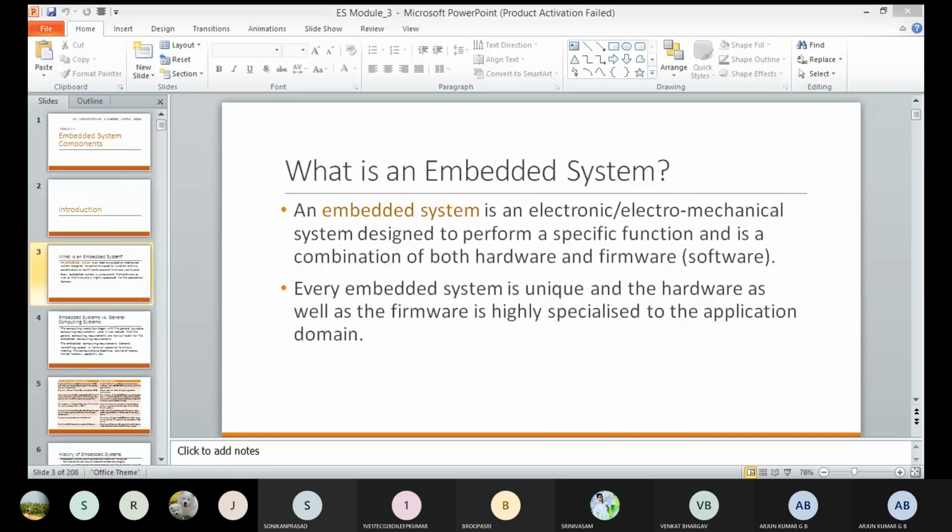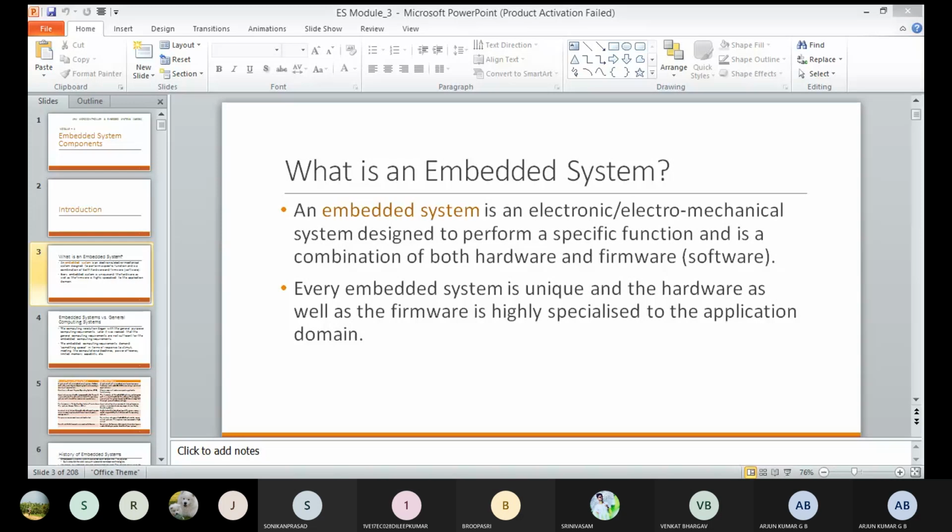That's why the embedded system is an electromechanical electronic system designed to perform a specific function, and it is a combination of both hardware and software. An embedded system is unique, and the hardware as well as the software is highly specialized to the application domain. It contains all three components: hardware, software, and mechanical components, and it does the specific work or specific task.